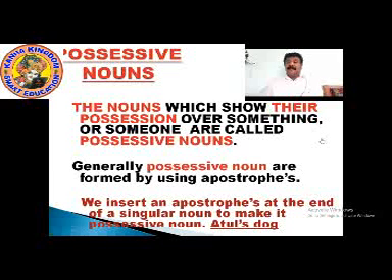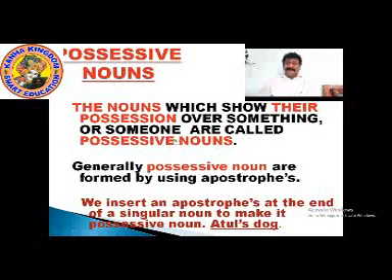So, write down the possessive noun spellings: possessive noun. The nouns which show their possession over something or someone are called possessive nouns. Generally, possessive nouns are formed by using apostrophe s.